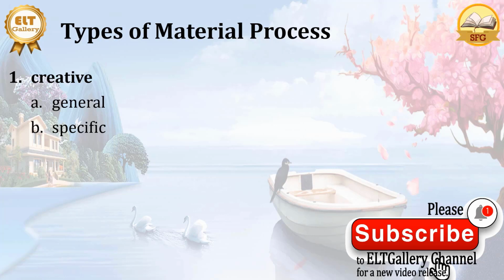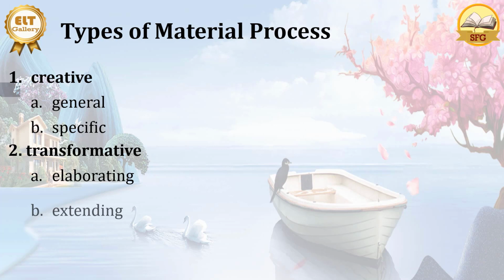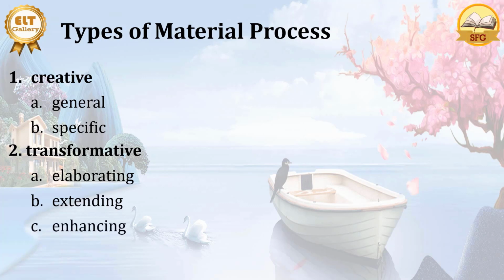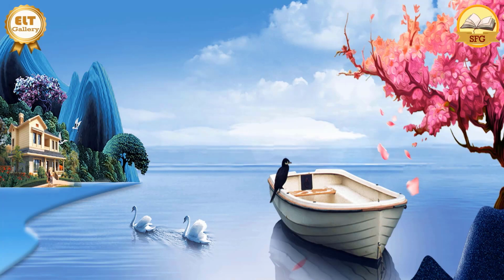But make coffee, make sugar, make tea, make breakfast, make is general. And then we have transformative. Transformative can be elaborating, changing a specific characteristic of an object. And then in the extending transformative material process, we have a change of possession or we have an accompaniment. Or it can be enhancing, which deals with circumstance. So those are the two kinds of middle process. Thank you. That's all.